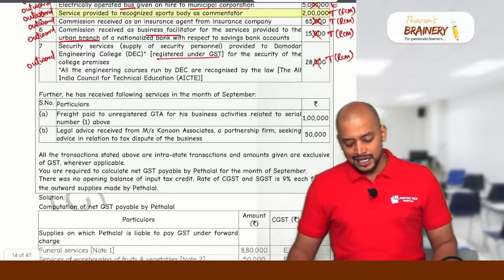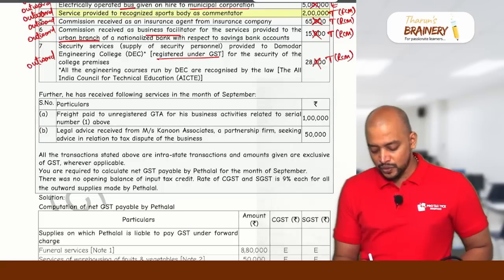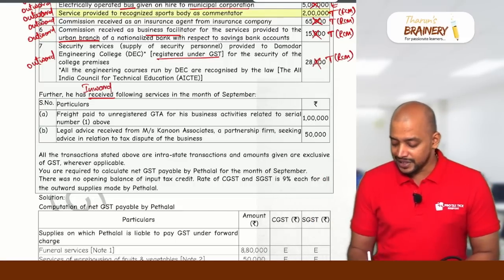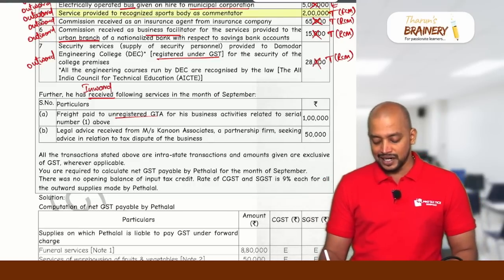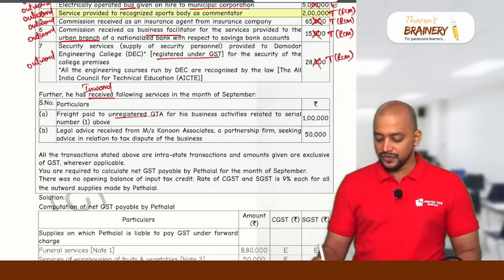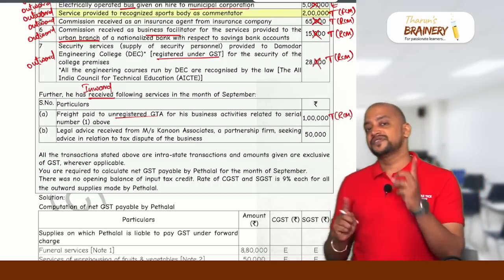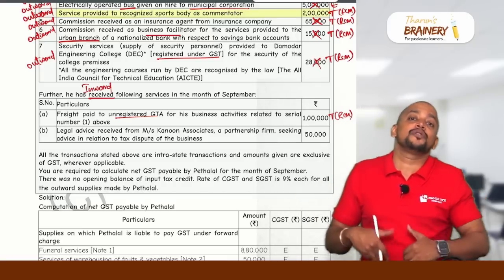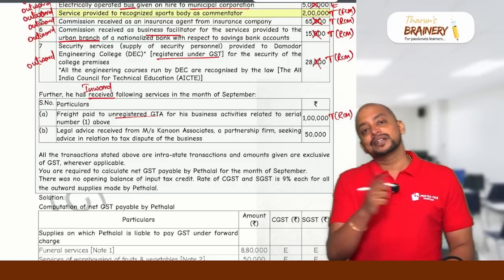Then further, he has received the following services in the month of September. Received means inward supplies. So freight paid to an unregistered GTA means they are going to pay GST under RCM for the business activities relating to serial number 1 above. So it is taxable under RCM. Why? For GTA services, FCM or RCM is an option, but since the GTA is unregistered, they cannot go for the FCM option. Consequently, the recipient is liable to pay GST under RCM, but they cannot take ITC.